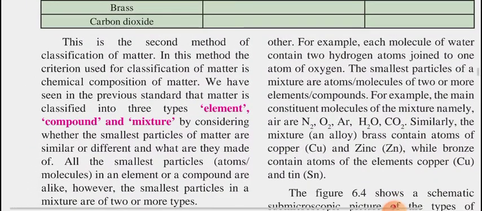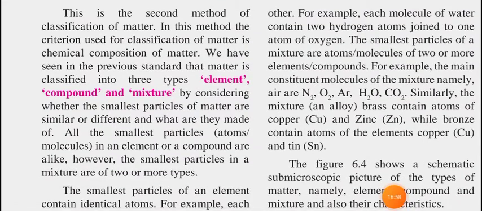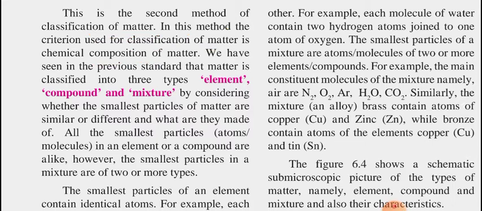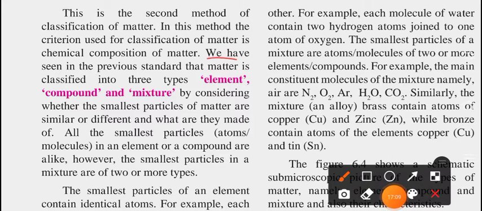Now next, theory about the same. This is the second method of classification of matter. In this method, the criterion used for classification of matter is the chemical composition of matter. We have seen in the previous standard that matter is classified into three types: element, compound, and mixture. By considering whether the smallest particles of matter are similar or different and what they are made of, we can say the smallest particles, atoms or molecules, in an element or a compound are alike. However, the smallest particles in a mixture are of two or more types.